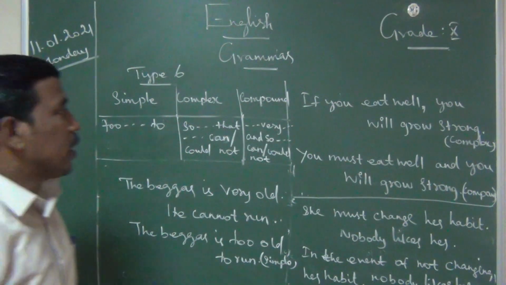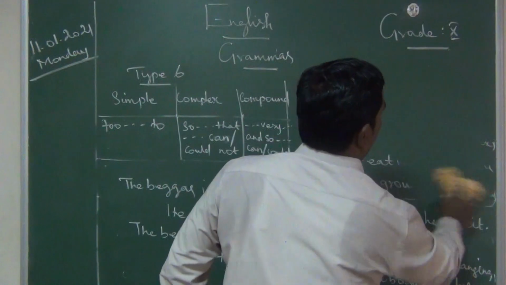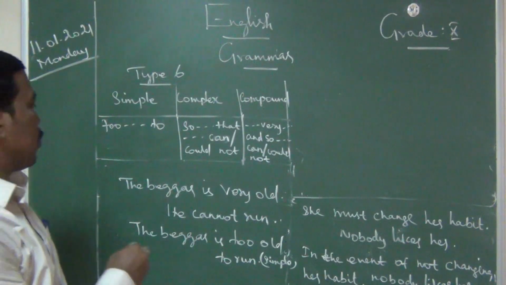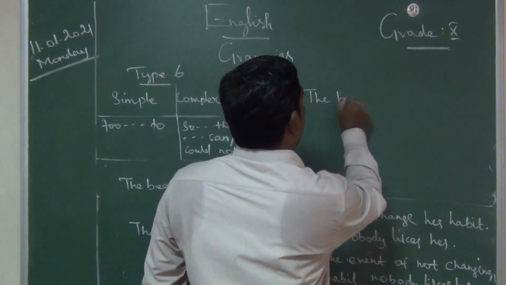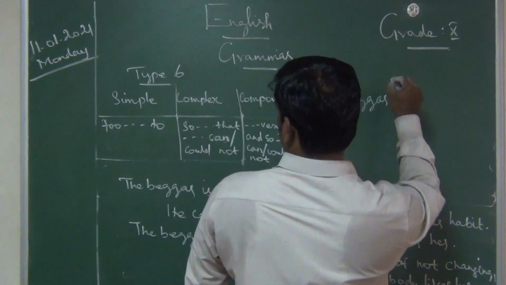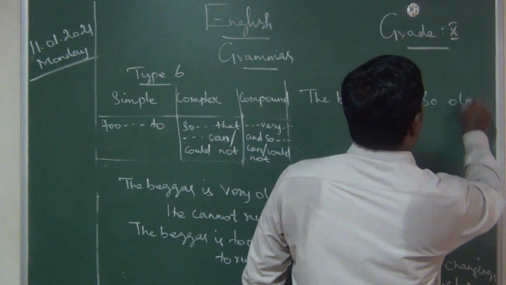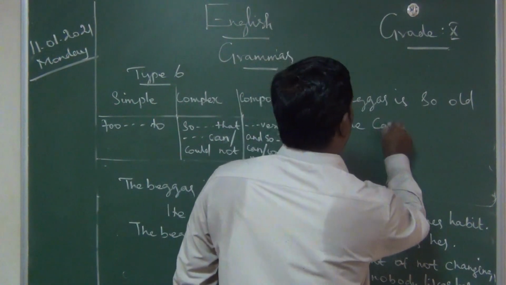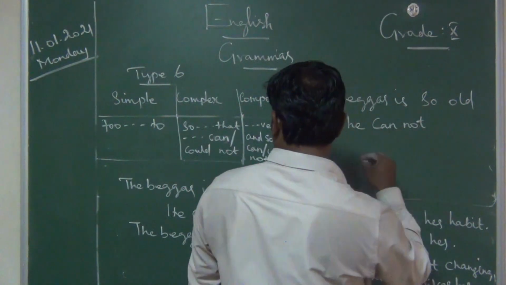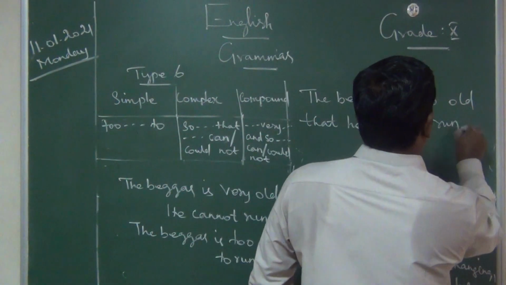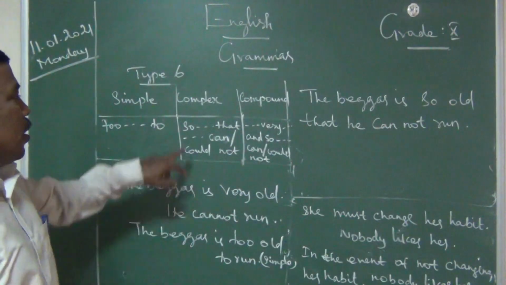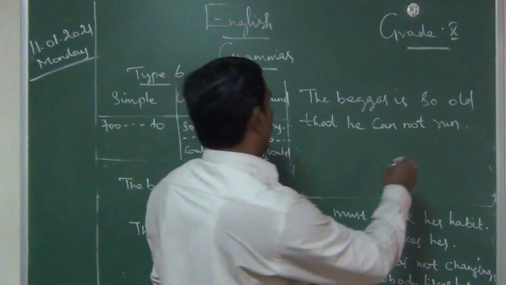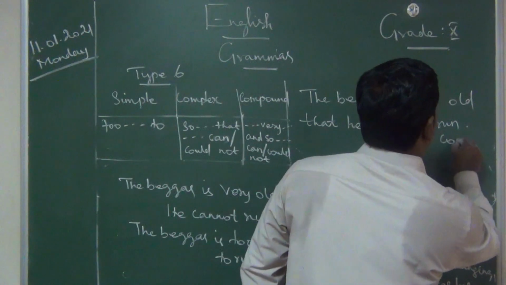Simple sentence. Okay. Then compound sentence. How to change it into compound sentence? Just keep it in mind. The beggar is too old to run. Next one is the beggar is so old that he cannot run. Okay. What is the complex sentence? So the beggar is so old that he cannot run. So that is a complex sentence.